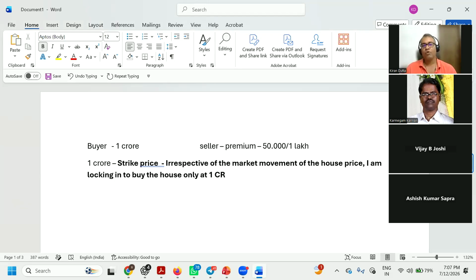Now, what will happen with the house price? Because it is subject to the vagaries of market conditions, the price of the house can move either down or up.